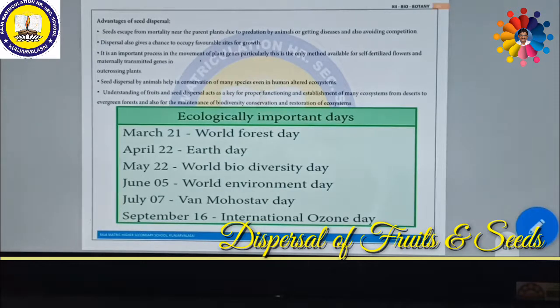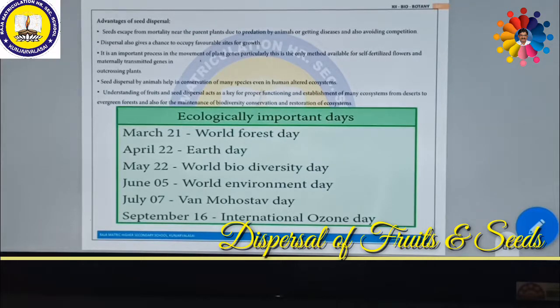That means knowingly or unknowingly, if you are throwing away the seeds after eating the fruits, you are conserving a lot of small plants, a lot of important plants, many species of plants, due to this mechanism of dispersal. So understanding fruits and seed dispersal acts as a key for the proper functioning and establishment of many ecosystems from desert to evergreen forest, and also for the maintenance of biodiversity conservation and restoration of ecosystems.